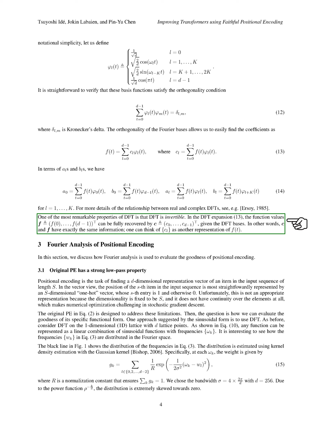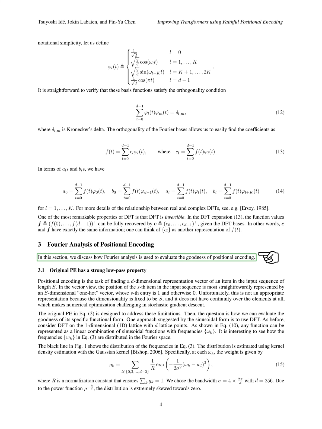Section: Fourier analysis of positional encoding. In this section, we will discuss how Fourier analysis is utilized to assess the effectiveness of positional encoding. The original positional encoding, PE, exhibits a strong low-pass characteristic. PE involves determining a representation vector of an item in an input sequence of length s in d dimensions. Initially, the position of an item in the input sequence is represented by an s-dimensional, 1-hot, vector, where only one entry is 1 and the rest are 0.